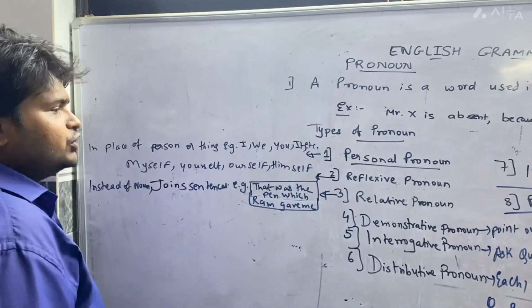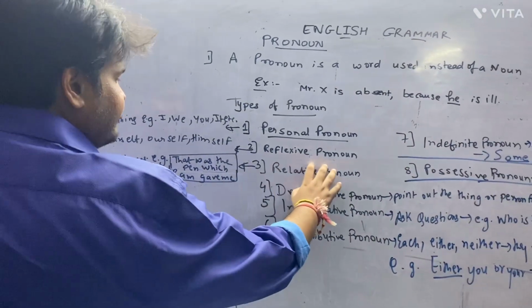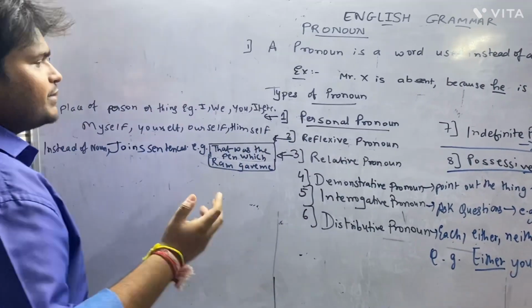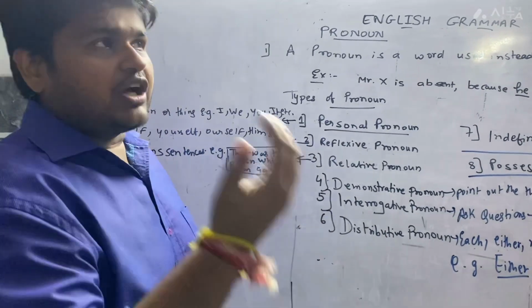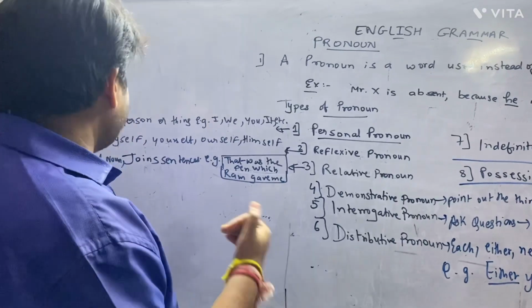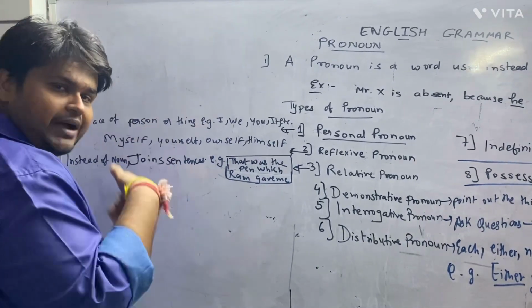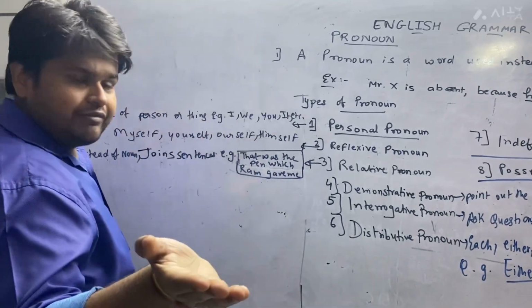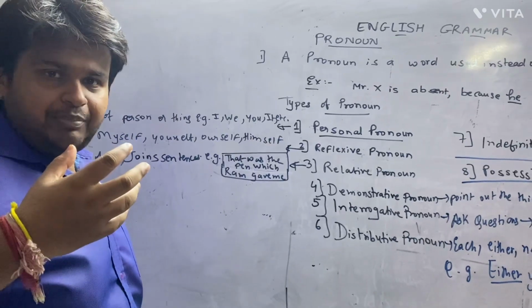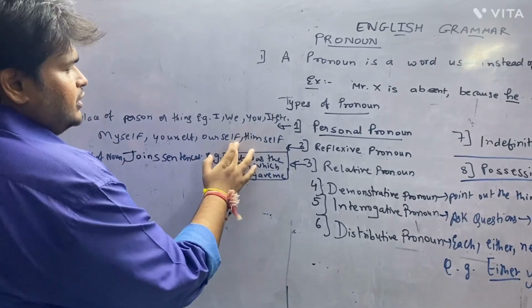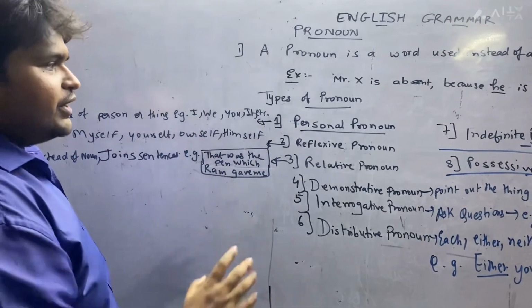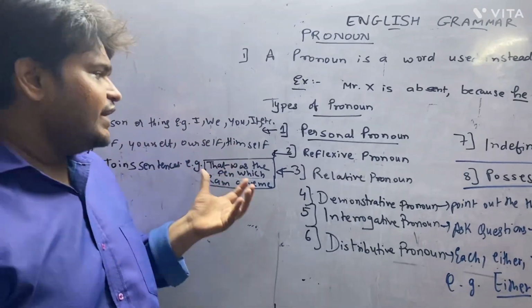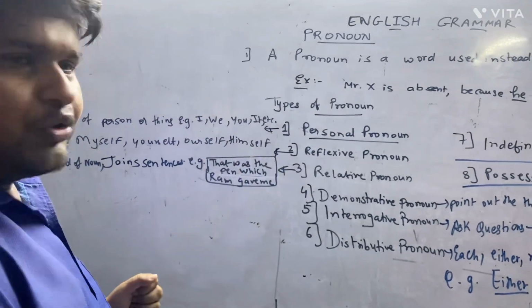Okay. Now the next type of pronoun would be a reflexive pronoun. The words which we come across in reflexive pronoun may be myself, yourself, and if more than one person is there, ourselves. Okay, himself. So these words mostly are used in reflexive pronoun.